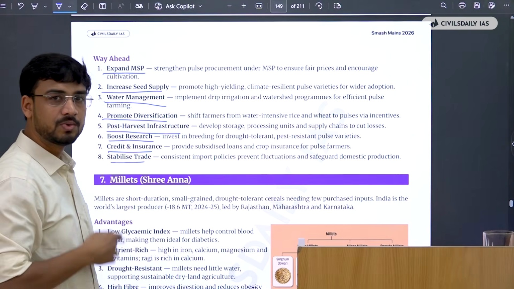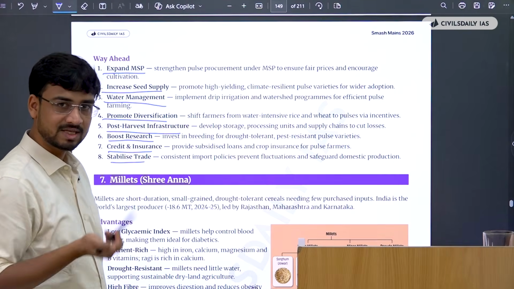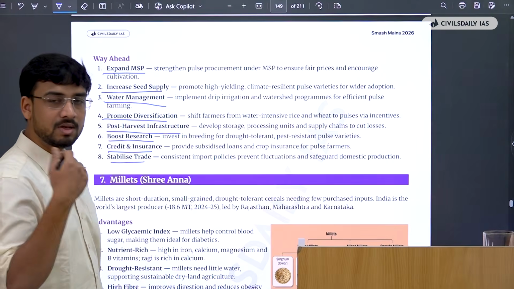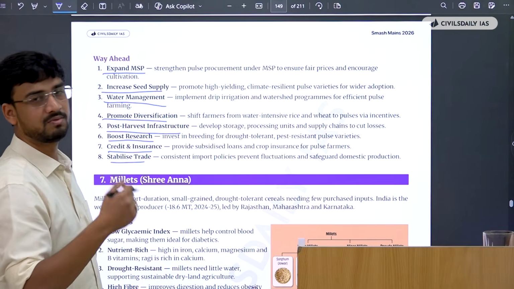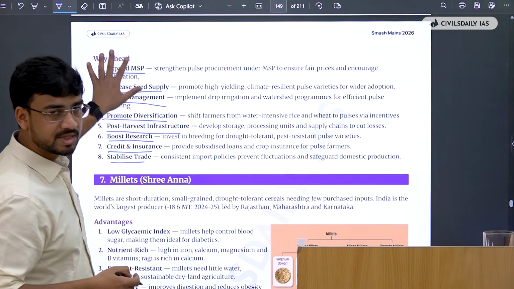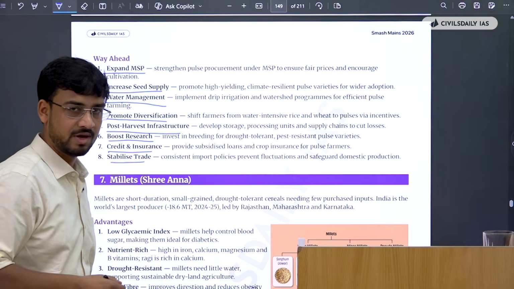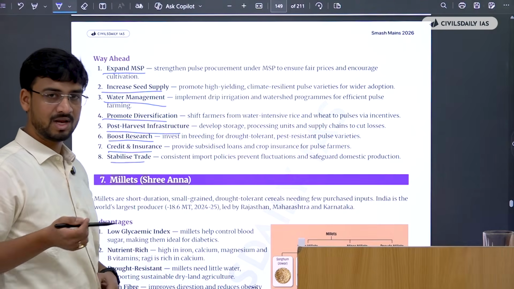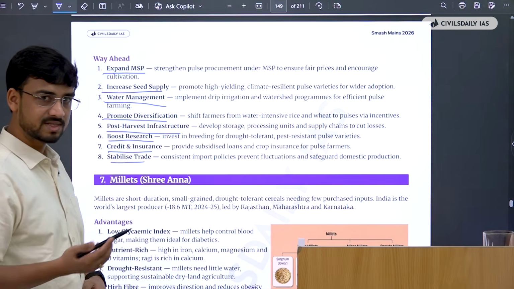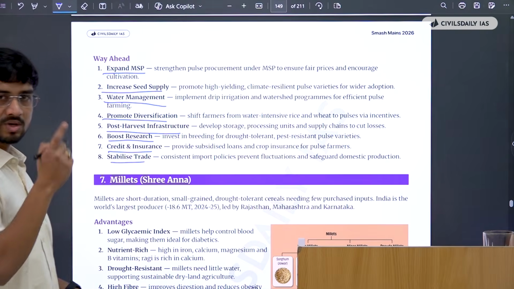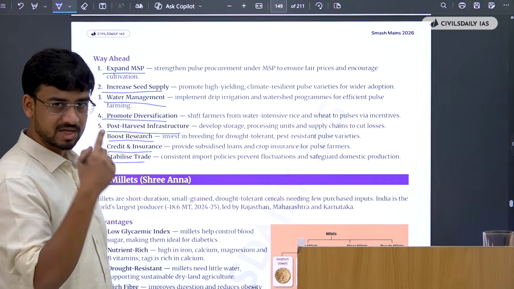And for this you need to write, and if you have less time, then brainstorm. Try to generate 4 to 5 points. If you are able to generate 4 to 5, see this document. Okay, they have generated 3 more. Why was I not able to generate those 3 more? Your brain will learn from its mistake. That is how you use this document, not just as a textbook, but also as a revising tool.